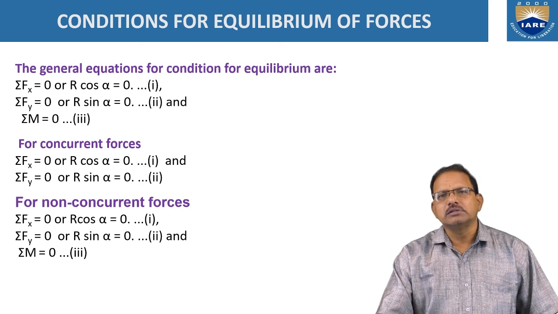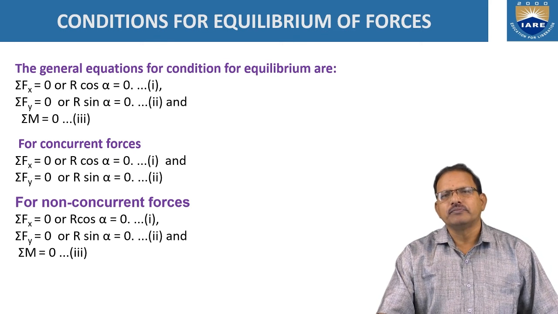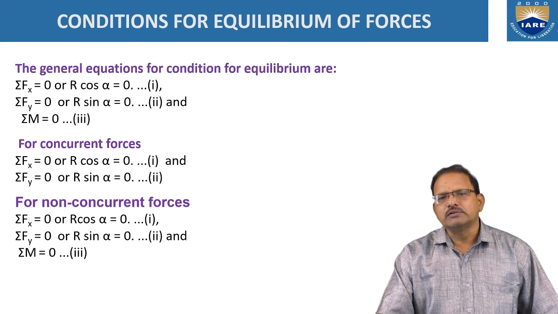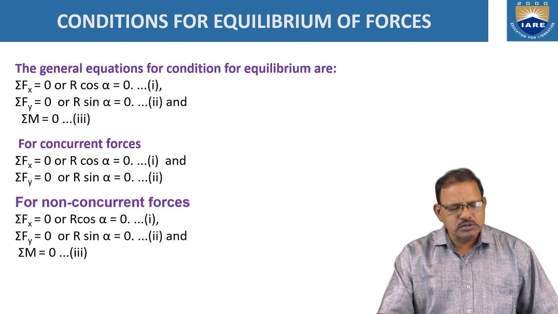Now the summary of this entire content is: when the body is in equilibrium when several forces are acting on it, if the forces are coplanar and concurrent, then two equations are enough.